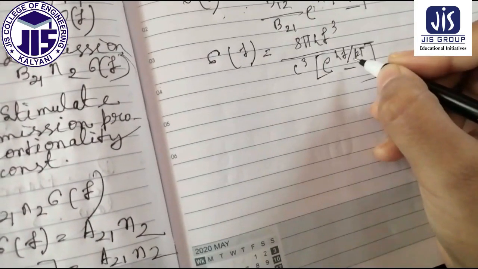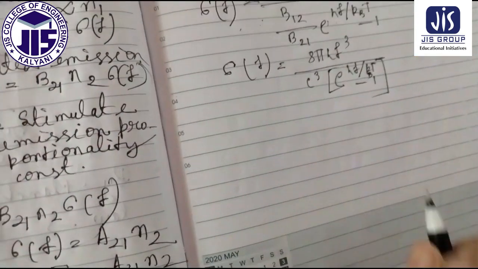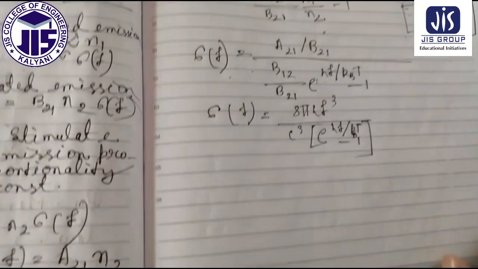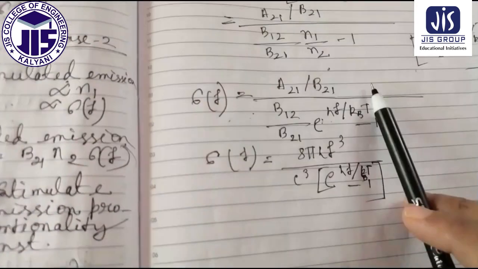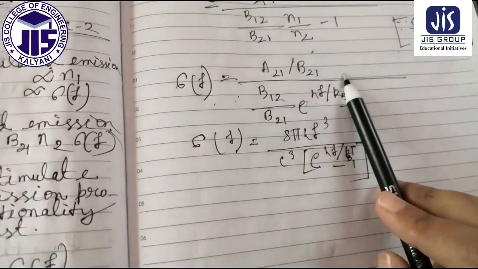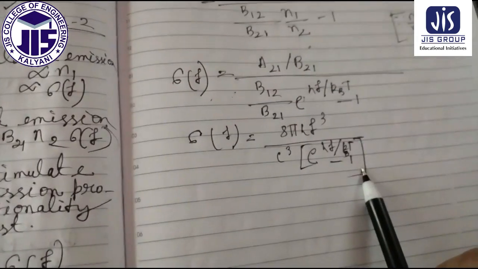This is kB T, Boltzmann constant. This is one expression for sigma f, and this is another expression for sigma f.